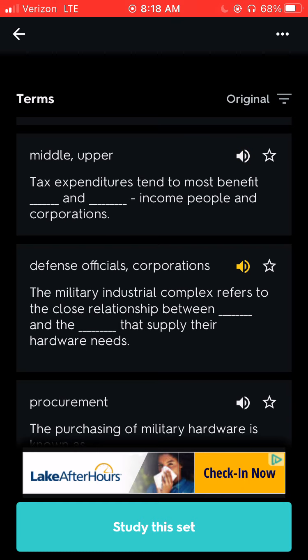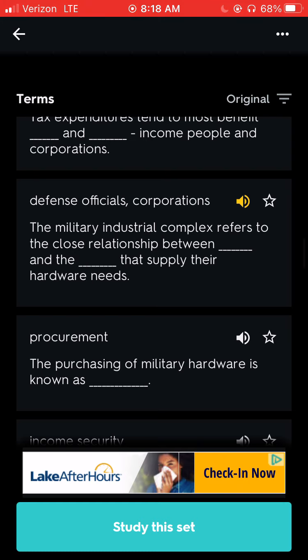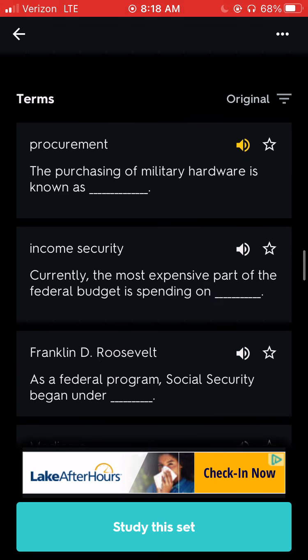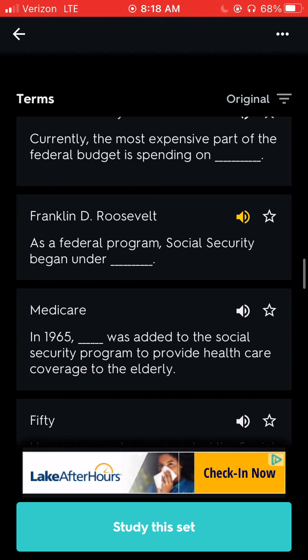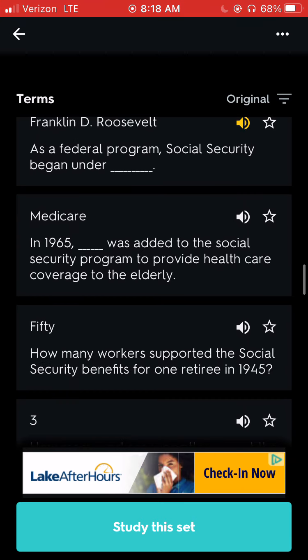Defense officials, corporations. The military-industrial complex refers to the close relationship between blank and the blank that supply their hardware needs. Procurement. The purchasing of military hardware is known as blank. Income security. Currently, the most expensive part of the federal budget is spending on blank. Franklin D. Roosevelt. As a federal program, Social Security began under blank. Medicare. In 1965, blank was added to the Social Security program to provide healthcare coverage to the elderly.